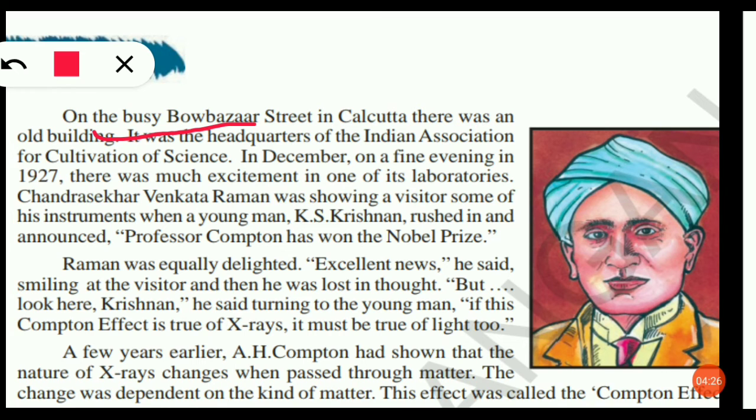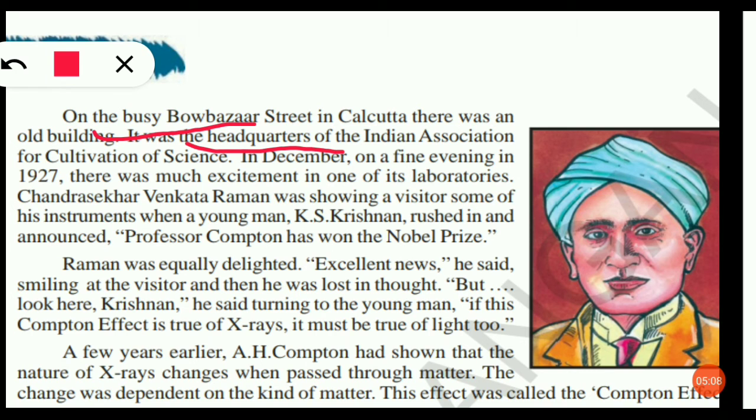And the second one, "street in Calcutta, there was an old building". An old building he has given as an example in the book, so we need not take this. Let us go to another one, "the Indian Association. Sorry, the headquarters". Here we can see one more phrase that begins with the: "the headquarters of". That begins with the article the. And the Indian Association is also given in the text, so we need not take this.